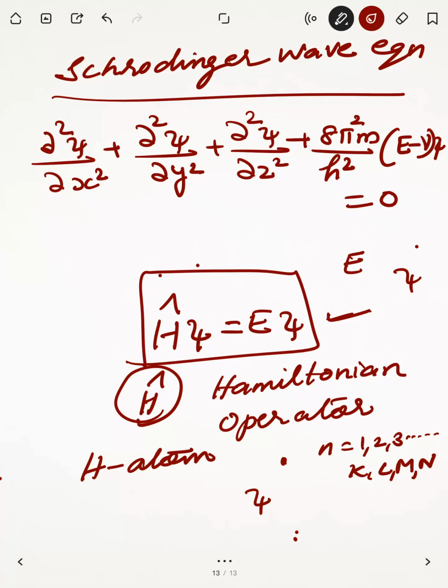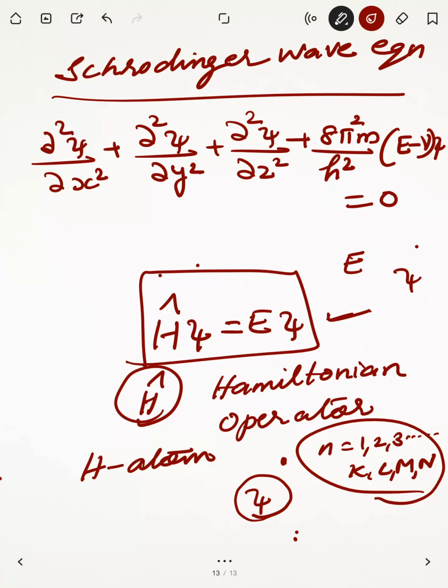So these energy levels and the wave functions are characterized by certain numbers called quantum numbers. By using some numbers, you are going to specify an orbital, you are going to specify an electron. So quantum mechanics deals with the complete aspect of an electron.